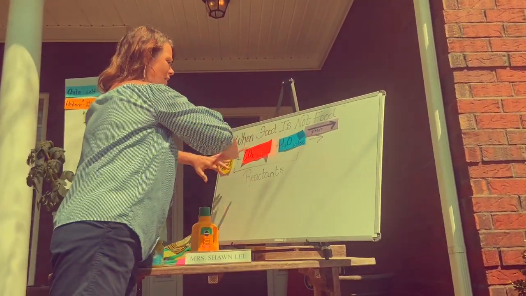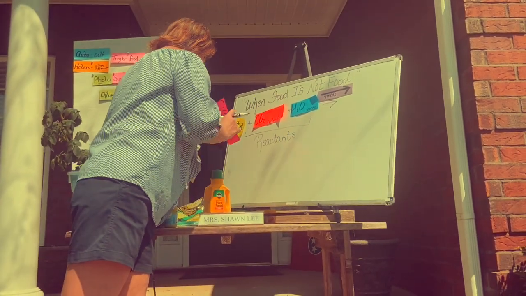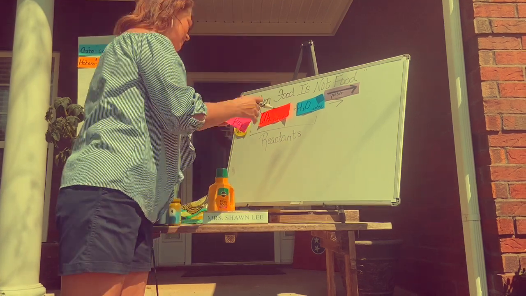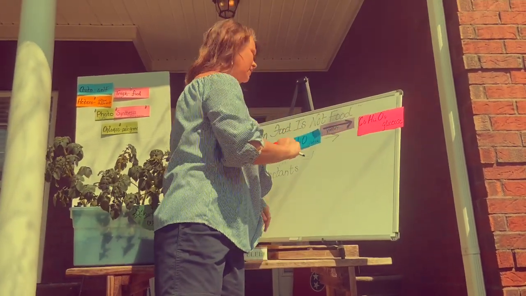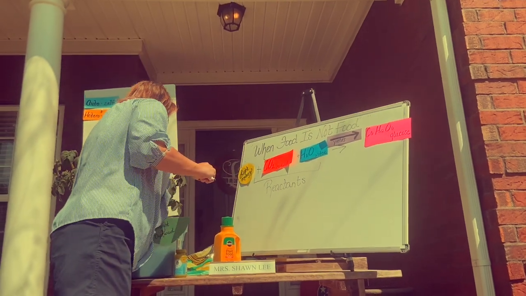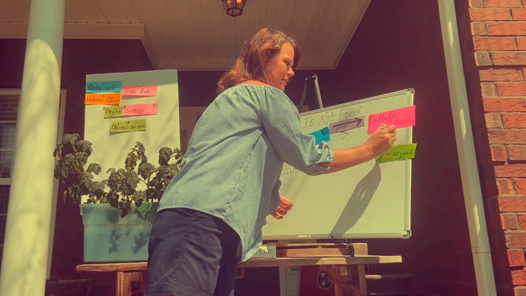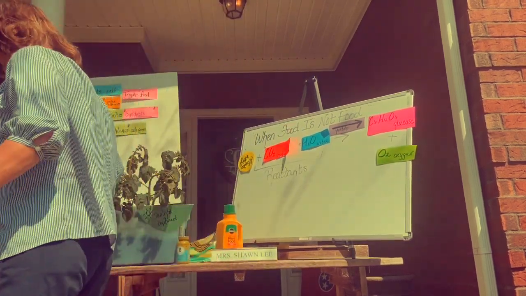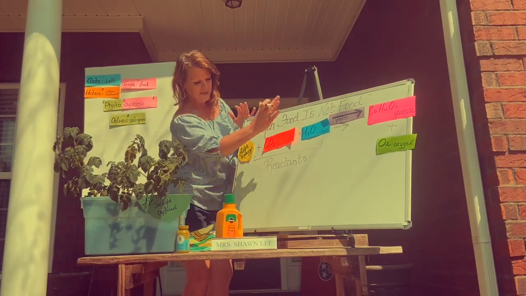So these things all react together. They're going to convert, and once they convert, they create a sugar called glucose for our plant and oxygen for us. I'm sorry, my board's not big enough. Dealing with what we have here, folks. Okay, so these are my reactants.